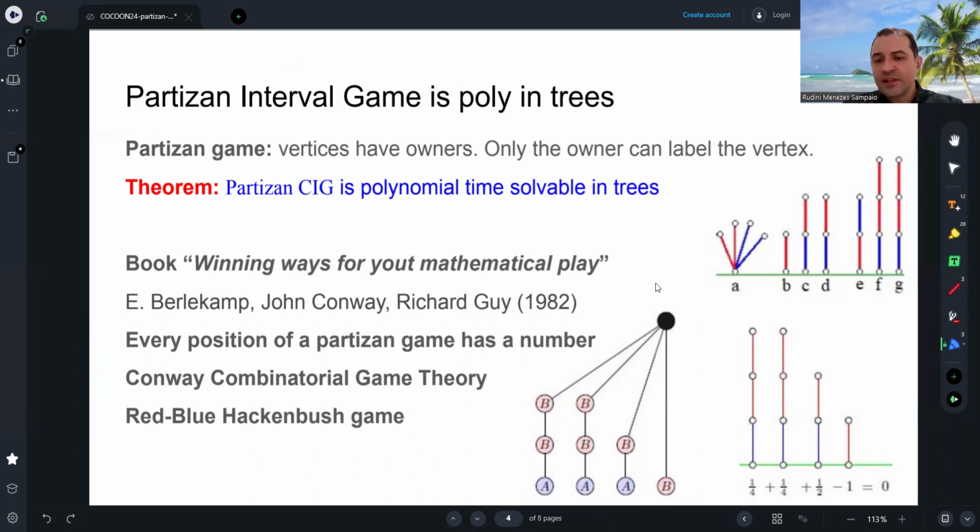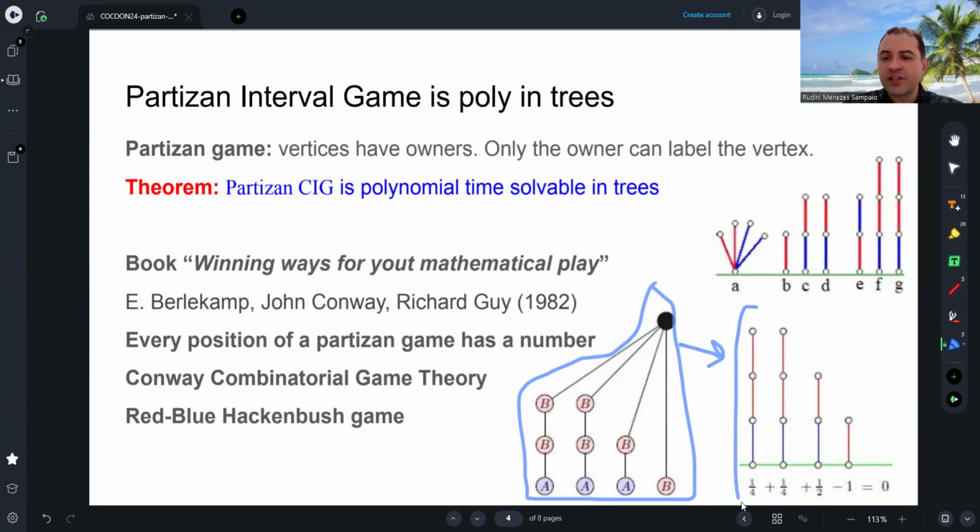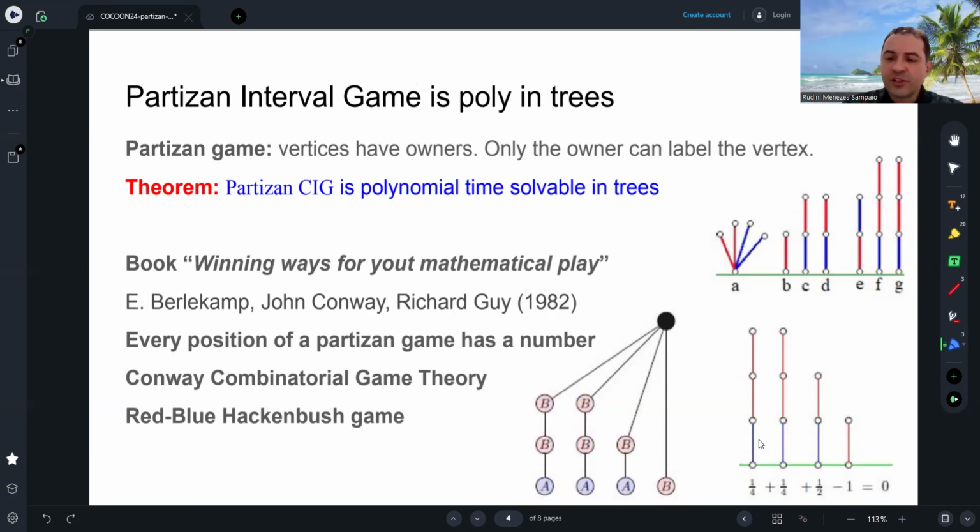So this position here of our game, Partizan closed interval game, is directly associated with this position of the red and blue Hackenbush game. For example, if Alice can only cut the blue edges, the blue lines, and Bob can only cut the red lines. If Alice is the first to play, Alice plays here, Bob plays here, Alice plays here, Bob plays here, Alice plays here, and then Bob plays here. Alice started, and Bob wins.